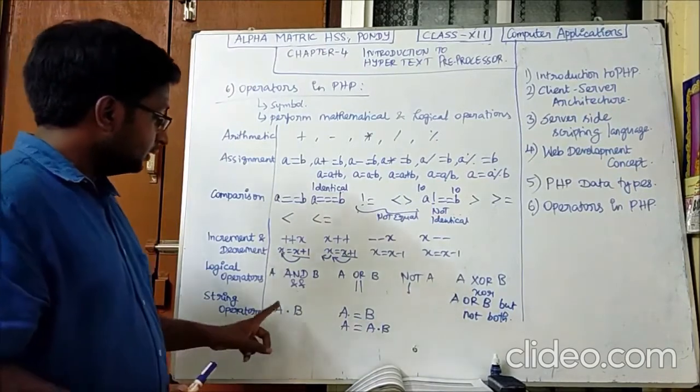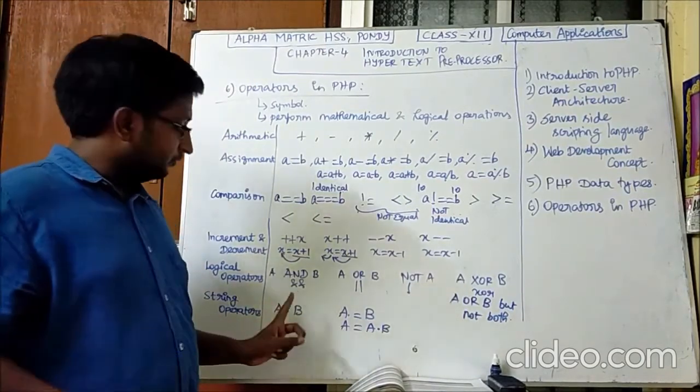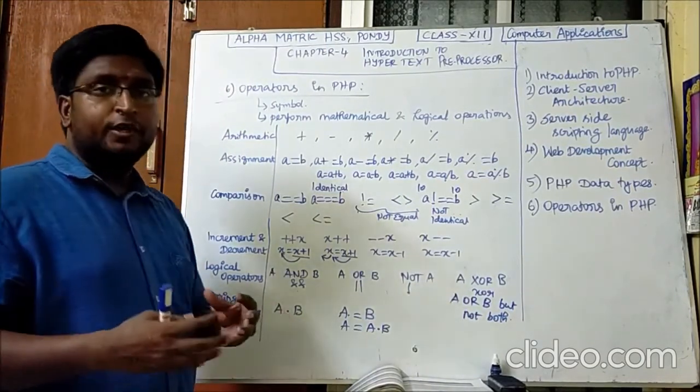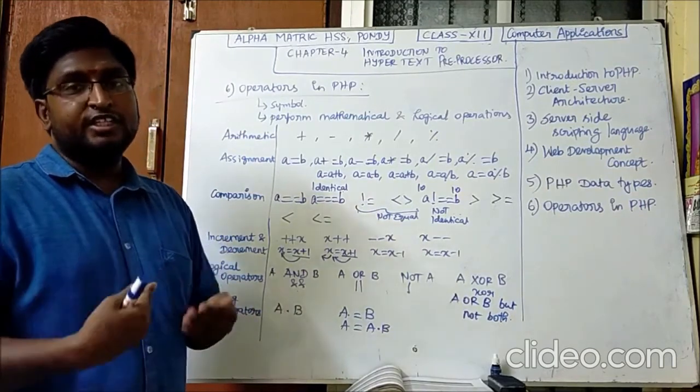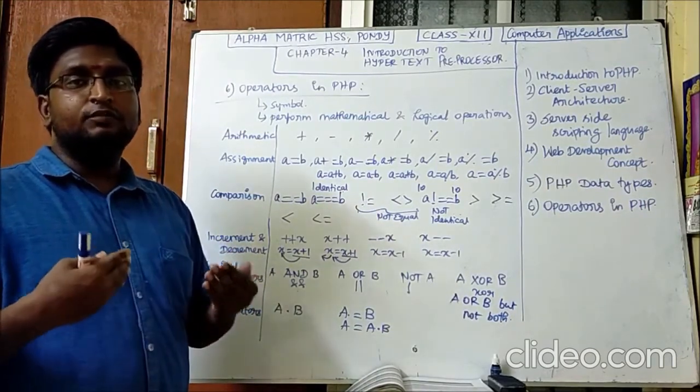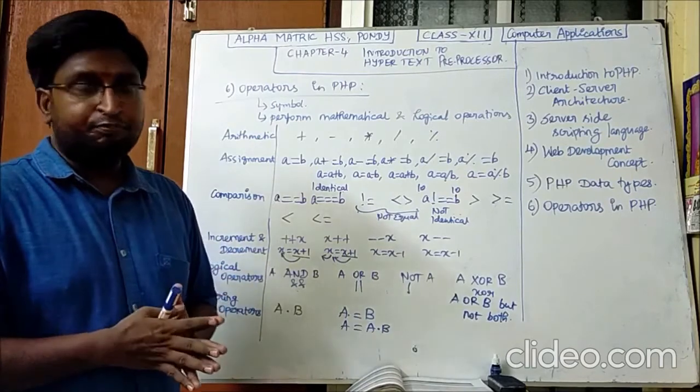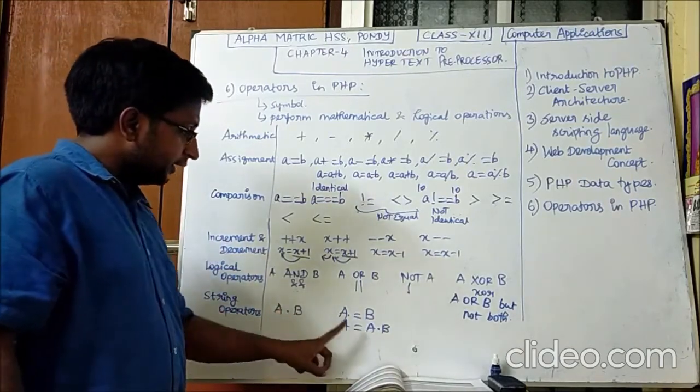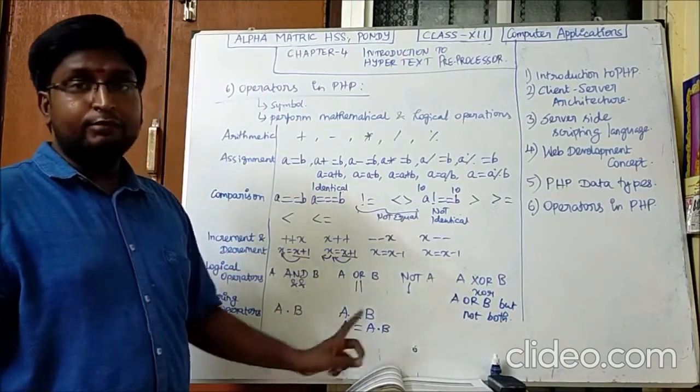The string operator is nothing but concatenation. The first one is the concatenation operation based on strings, on variables which have string values. Concatenation operator and the concatenation assignment operator.